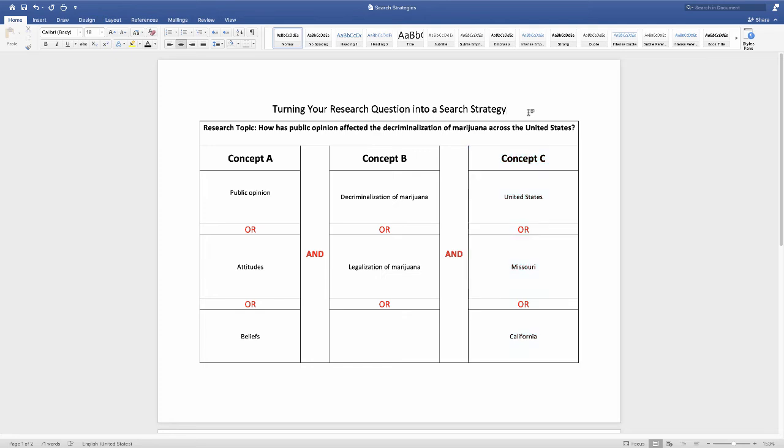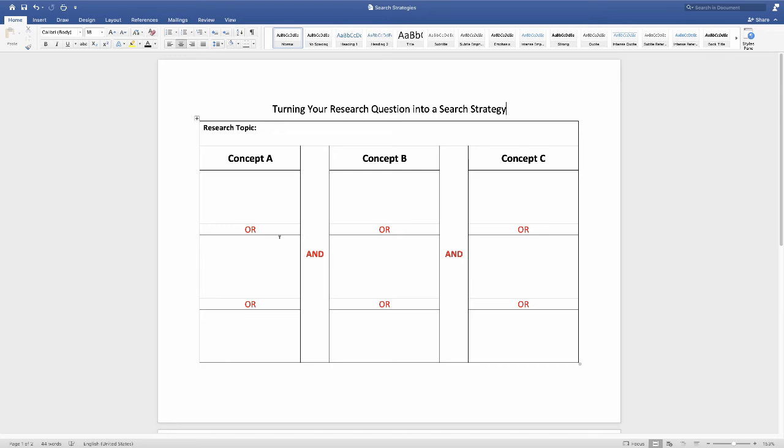But in between concept A, concept B, and concept C, we have those words and. And means that whatever it is, we're interested in all 3 of these things together. We're interested in articles that discuss public opinion and the decriminalization of marijuana and the specific geographic area we're interested in. I hope that makes some sense, but let's try another search now.